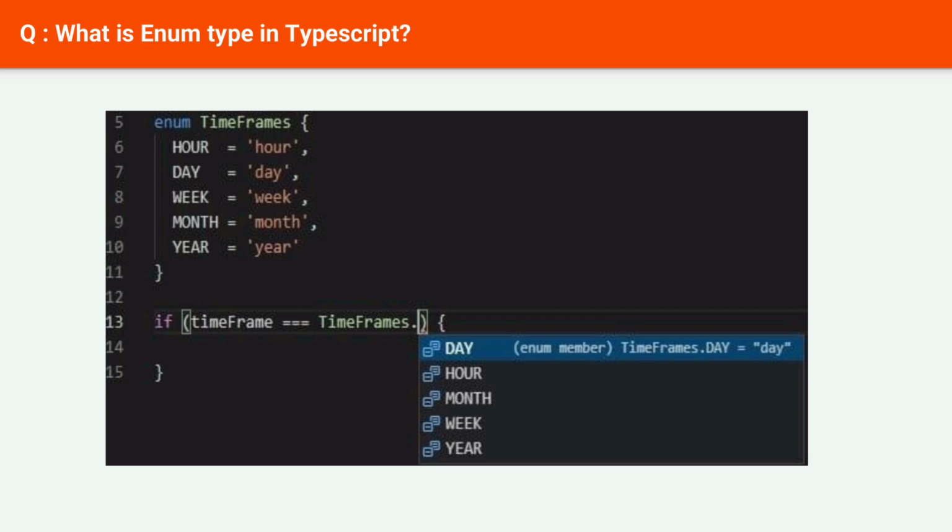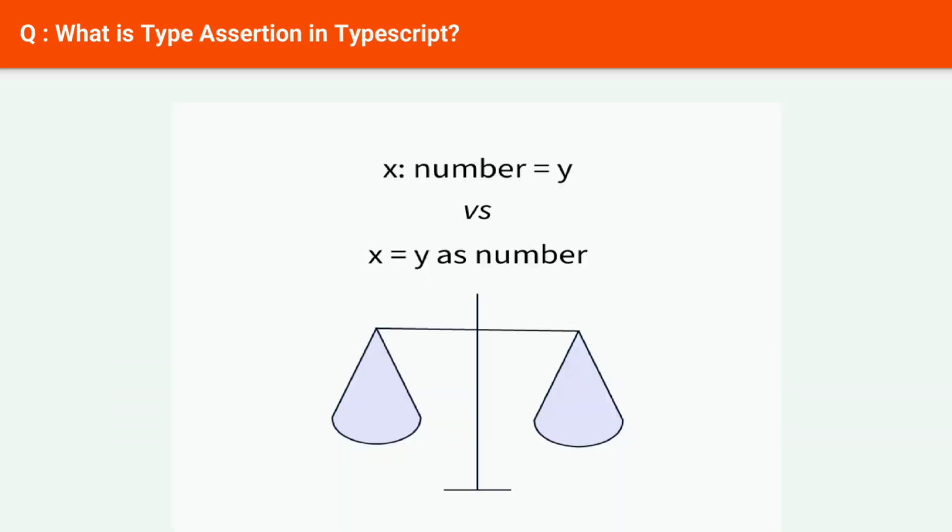Heterogeneous enums. The heterogeneous enums are enums which contain both string and numeric values. But it is advised that you don't do this unless there is a need to take advantage of JavaScript runtime behavior. Next question: what is type assertion in TypeScript?